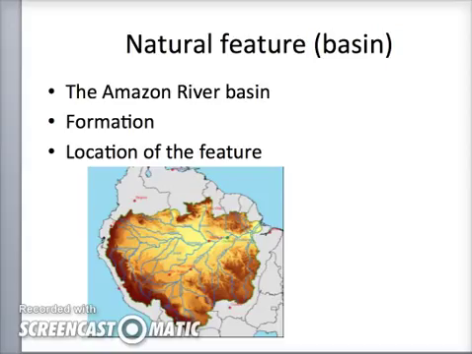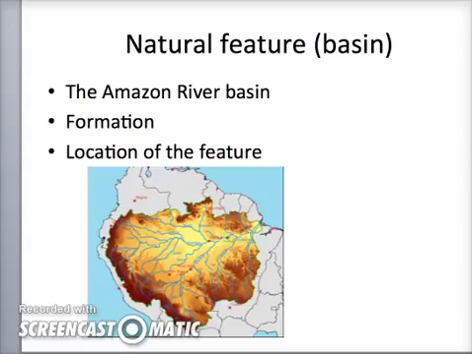Next we have the feature, which I have chosen to be the Amazon River Basin. The Amazon River Basin is about 4,195 miles long, covering about 2,720,000 square miles in area, including its 15,000 tributaries and sub-tributaries, 4 of which are in excess of 1,000 miles long. It is the largest river basin in the world.